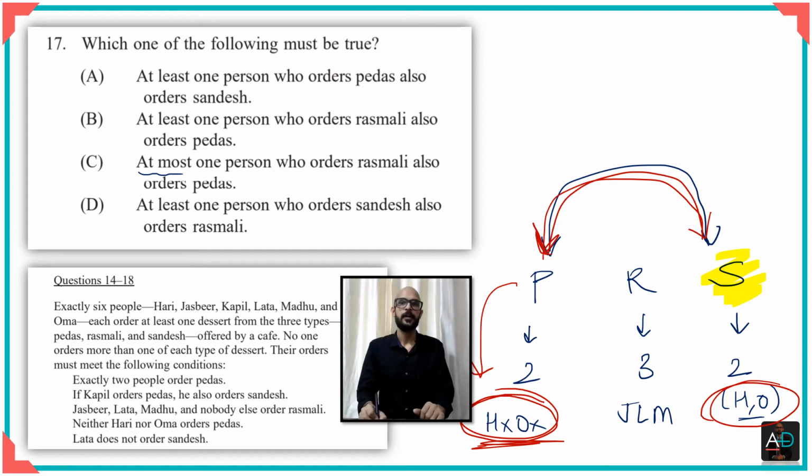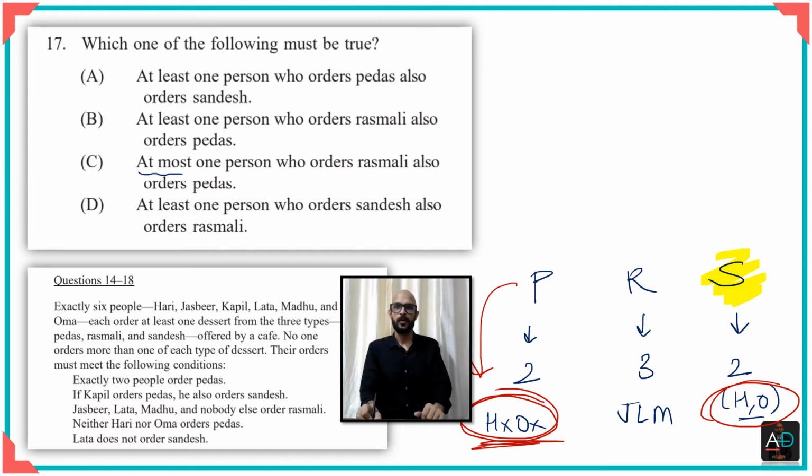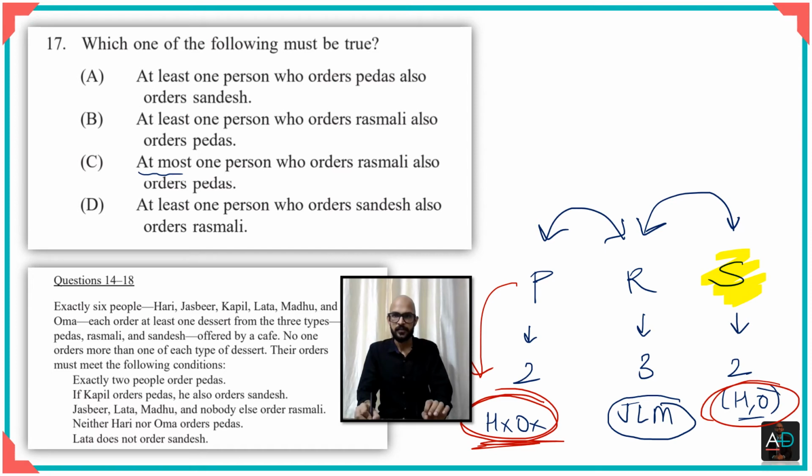Next, you can think of an overlap between, say, these 2, and then you can think of an overlap between these 2. At this point you can see that when we are taking the least case scenario, these are 3 different people and these are 2 different people. There is no overlap here in this least case scenario.